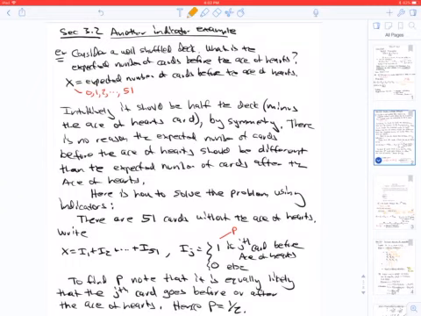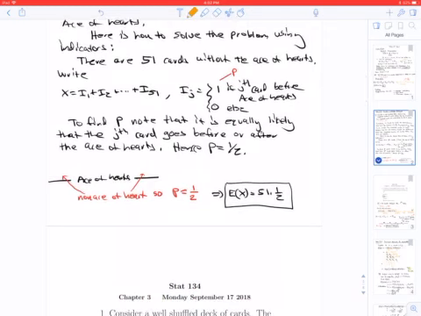Intuitively, if you take the ace of hearts out of the deck, it should be about half the deck is before the ace of hearts and half the deck is after the ace of hearts, right? Just by symmetry. There's no reason that on average you would expect more cards to be before the ace of hearts than after the ace of hearts. Let's take a look at this with indicators.